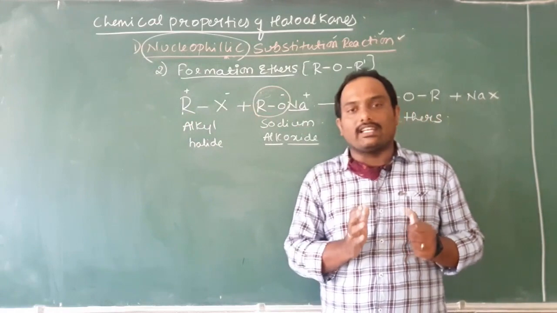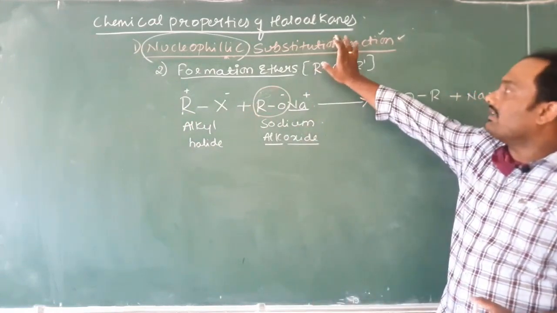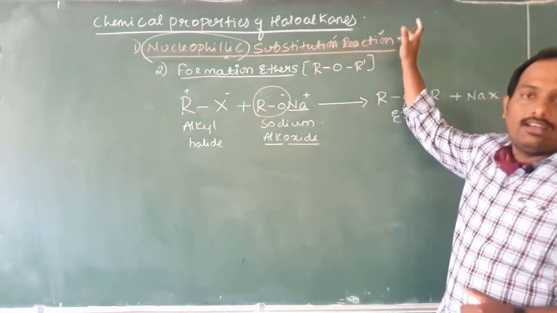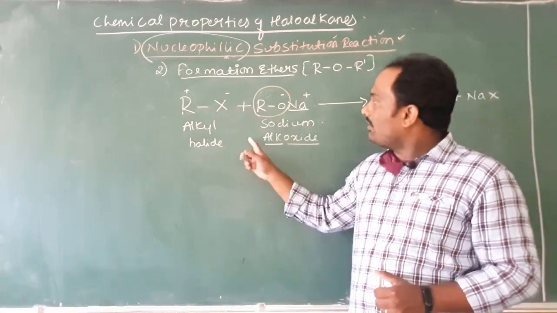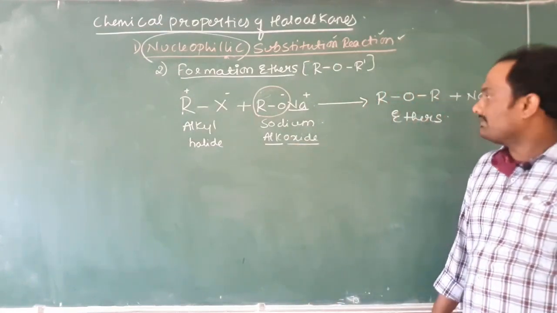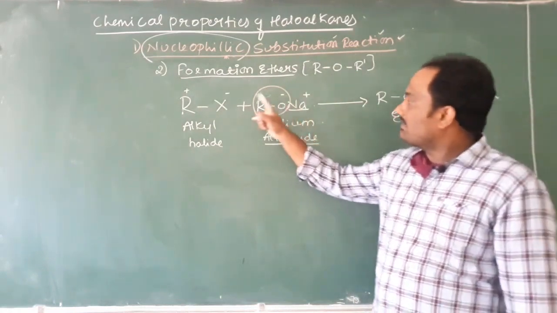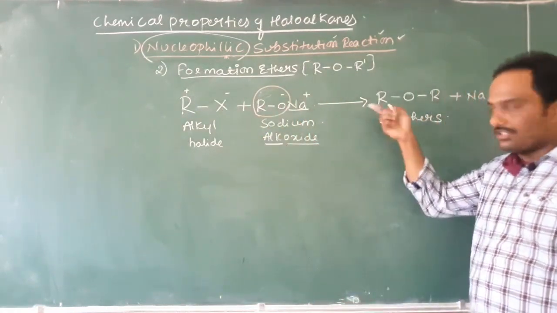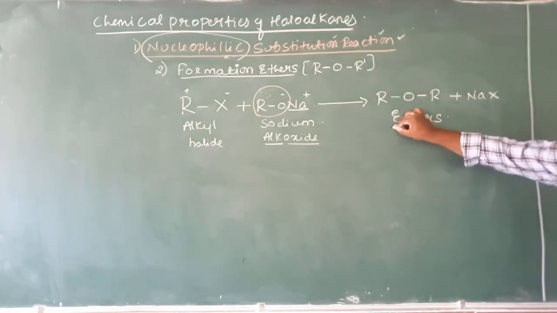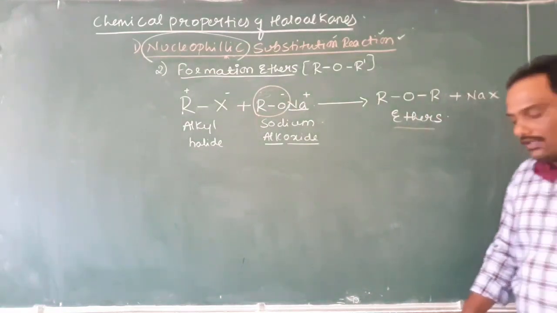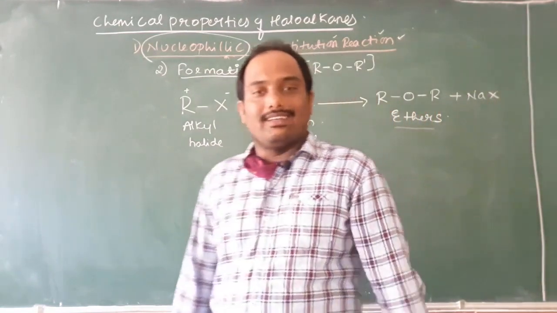Those class of organic reactions are classified under nucleophilic substitution reaction. With your permission, can I call this as a nucleophilic substitution? Yes, because nucleophile RO minus is there, it has successfully replaced X minus or substituted, in other words. Therefore, I get ethers.